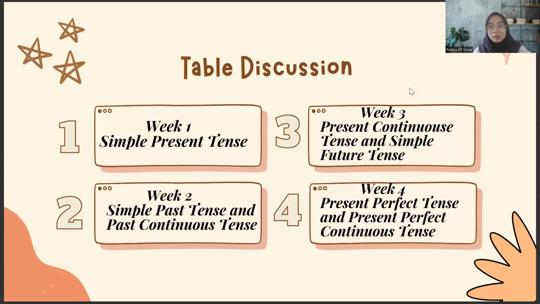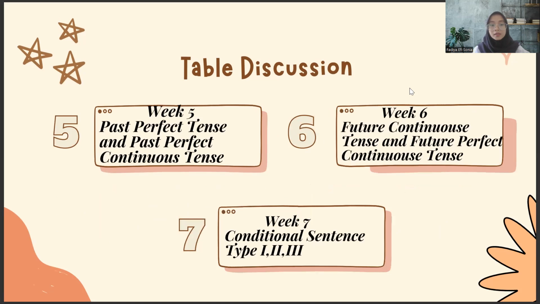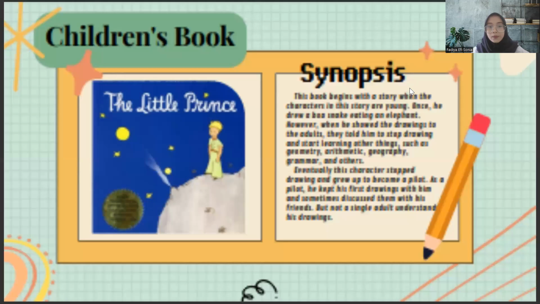So this is a table of discussion that I will share in the presentation. It's all about week 1, simple present tense; week 2, simple past tense and past continuous tense; week 3, present continuous tense and simple future tense. And week 4 tells us about present perfect tense and present perfect continuous tense. Next, week 5, past perfect tense and past perfect continuous tense. And week 6, future continuous tense and future perfect continuous tense. And the last is week 7. It tells about conditional sentence types 1, 2, and 3.